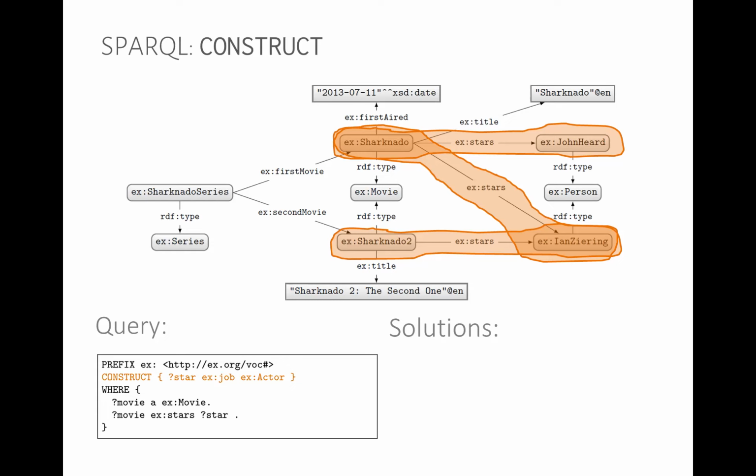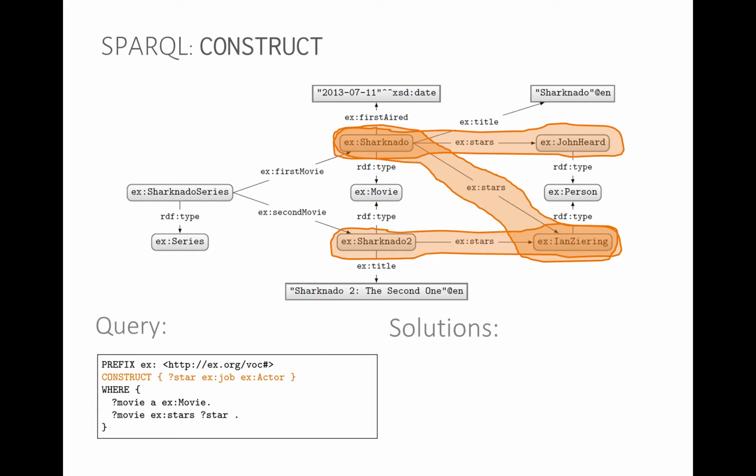We have the exact same format as before. We have our prefix declarations, we have our where clause, but now instead of a select, we have a construct, and we have a basic graph pattern here again. What this tells us is that for all of the solutions for the where clause, we want to fill in the bindings, the results we got for each variable, to create a new graph according to this pattern.